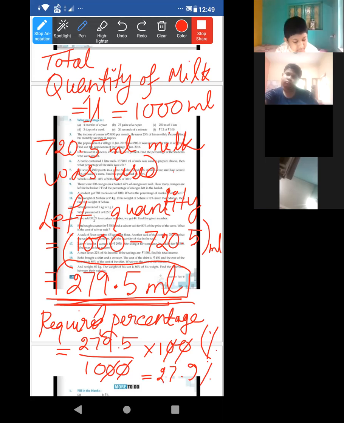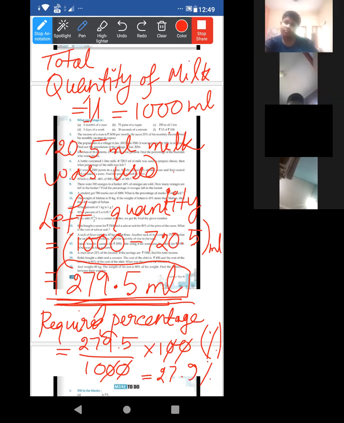Okay. Why this percent? Why one place? So for this 0, the decimal will move one place to the left side. It is 27.9%.